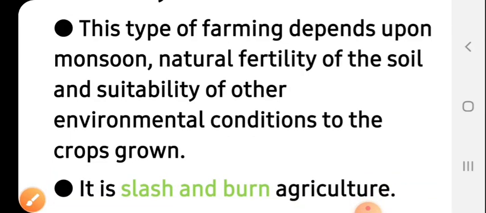This type of farming depends upon monsoon, natural fertility of the soil, and suitability of other environmental conditions to the crops grown. So it is based on the grace of God, on the grace of monsoon. And what is used? No artificial fertilizers, no chemicals, only natural fertilizers, that is natural fertility of soil.